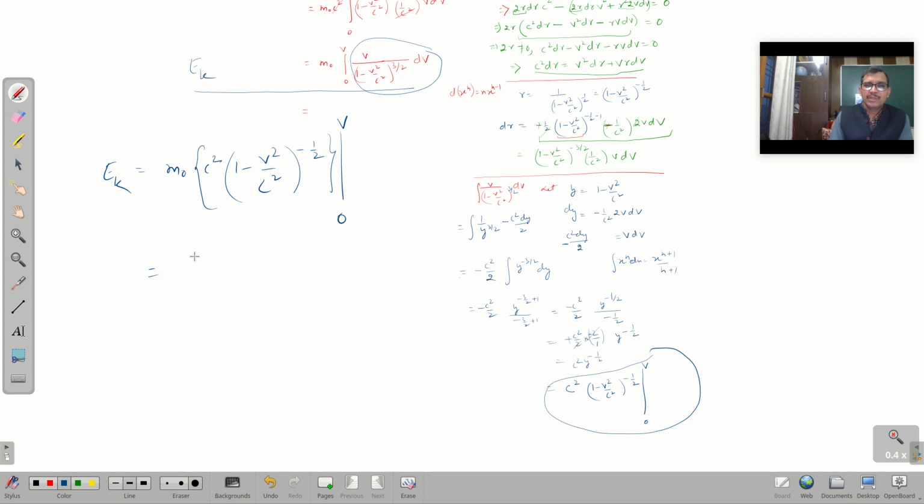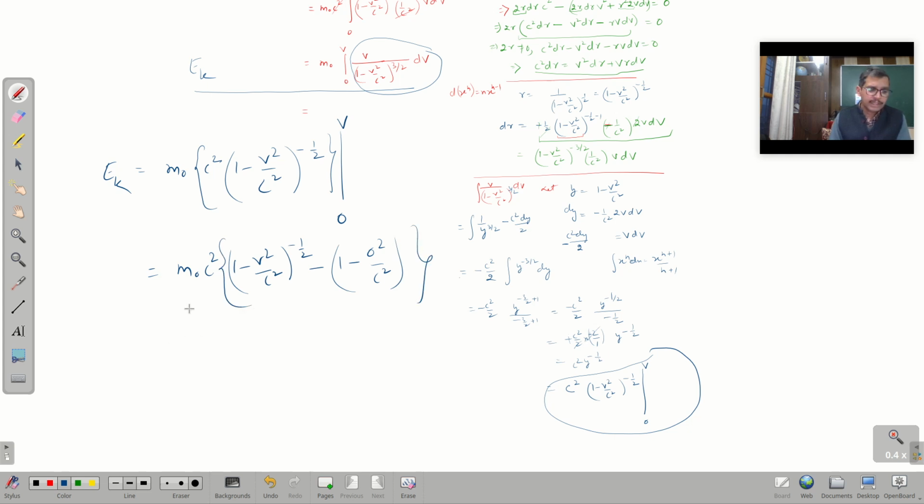So c square is a constant, so it can be taken outside, m naught c square. So here we can use the value of upper limit. So it is 1 minus v square over c square raised to power 1 by 2. It is upper limit, and 1 minus 0 square over c square corresponds to lower limit.